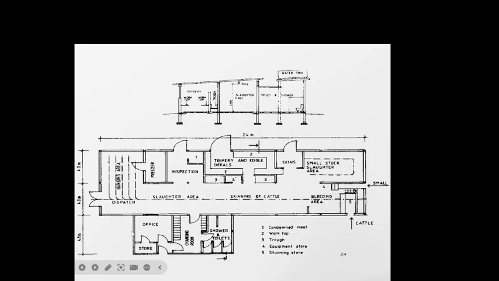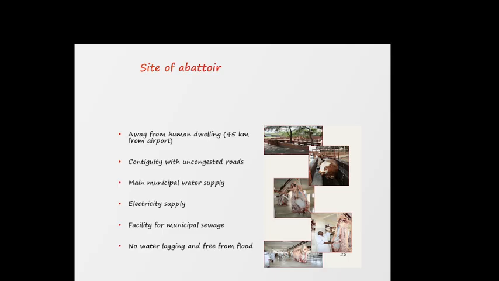And here are the offices for the veterinarians and the workers, and the store, and there is a changing room and showers and toilets. Okay, so this is the layout of an abattoir.